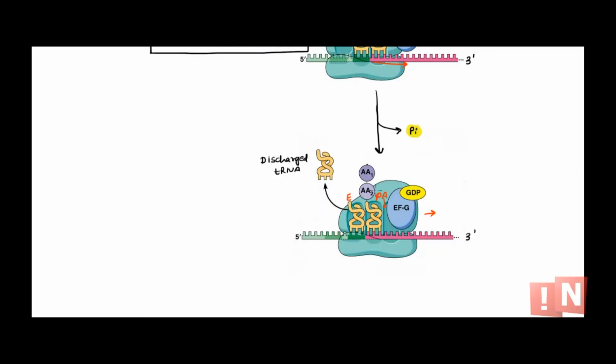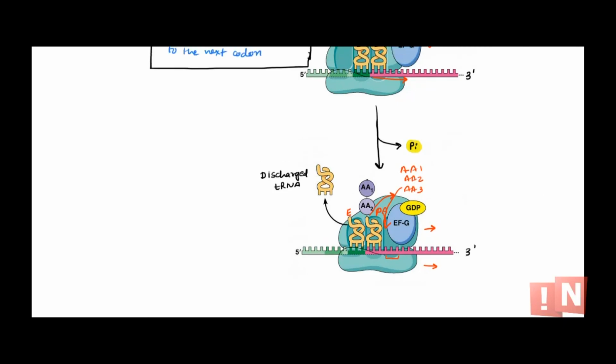So at the end now we have two amino acids. Next, the same thing will happen. A new tRNA that contains the anticodon for this sequence will enter the A site. There will be peptide bond formation, so this amino acid will be shifted over here. So you'll have amino acid 1, amino acid 2 and amino acid 3. Peptide bond formation will occur. Once peptide bond formation has occurred, the ribosome will move one codon ahead and this uncharged tRNA will be released. Once again the cycle will be repeated.